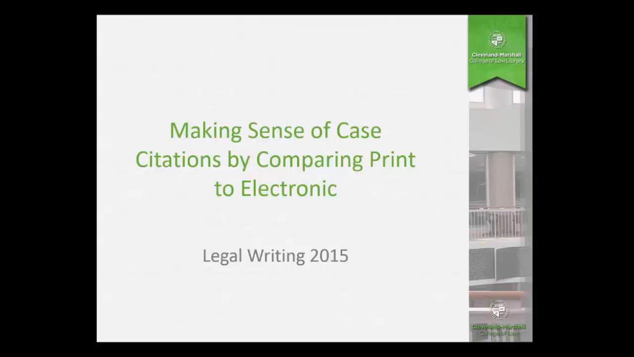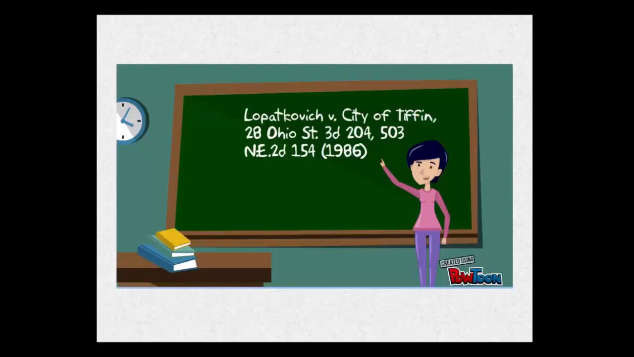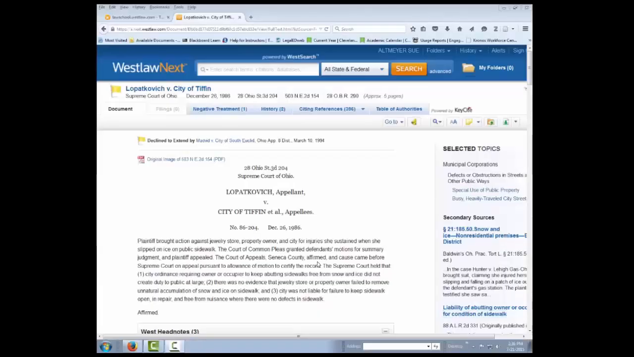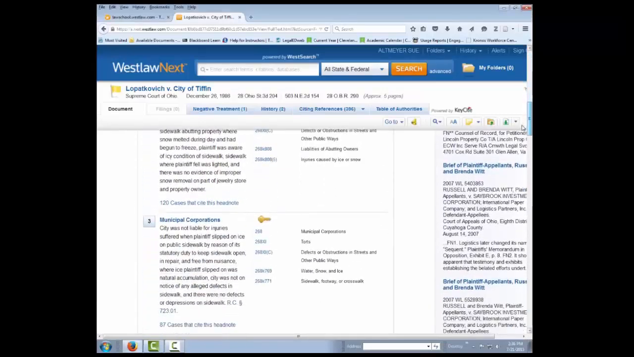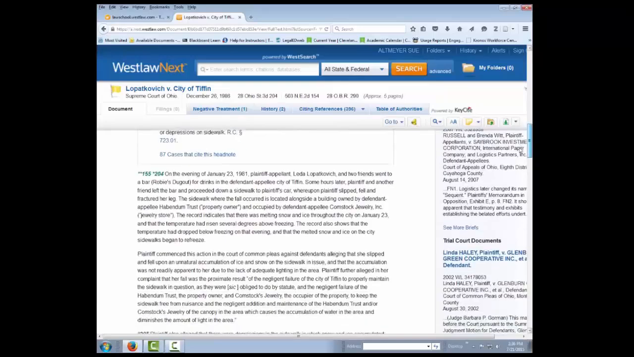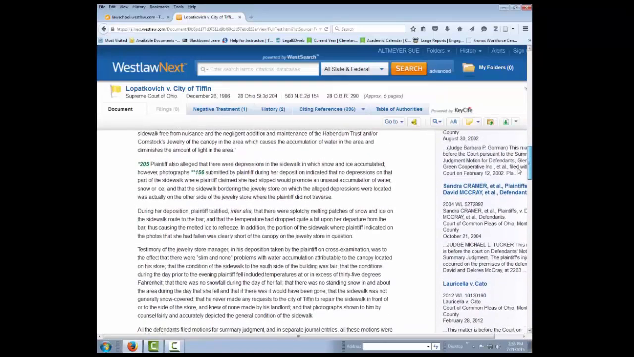Making sense of case citations by comparing print to electronic. Your legal writing instructor may have explained to you that in a legal citation such as Lepatkovic versus City of Tiffin, 28 Ohio State 3rd, 204, 503 Northeast 2nd, 154, 1986, 28 is the volume number and 204 is the page number. But when you look at a case online, it looks like just one big document. There don't appear to be any separate pages or separate volumes.